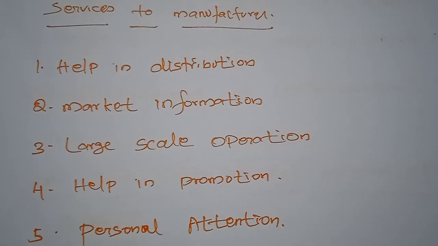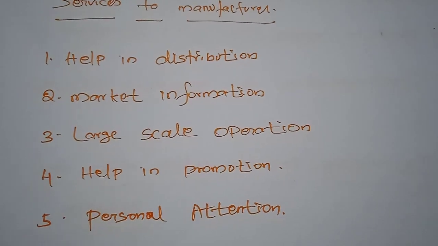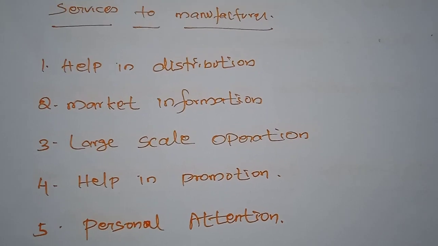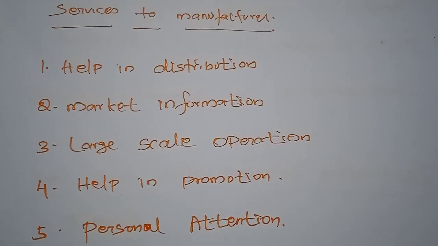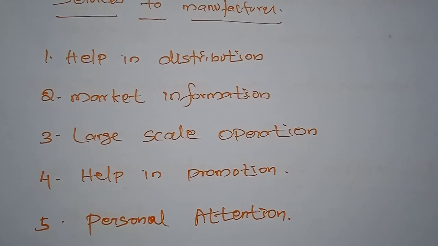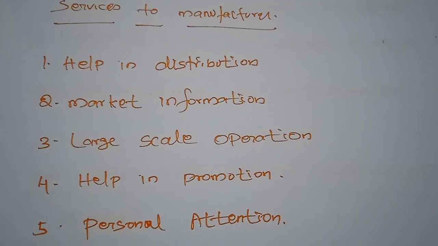So the retailer takes that responsibility on behalf of the wholesaler and the manufacturer, and they are relieved of the retail work.